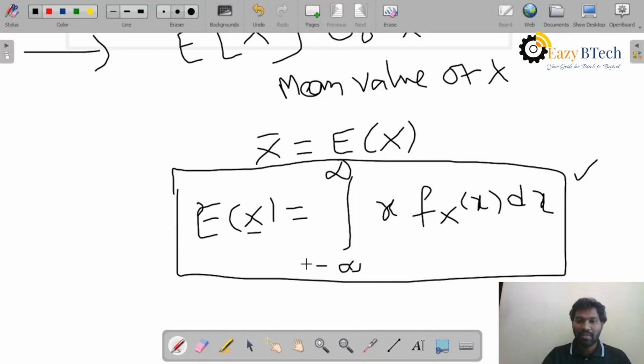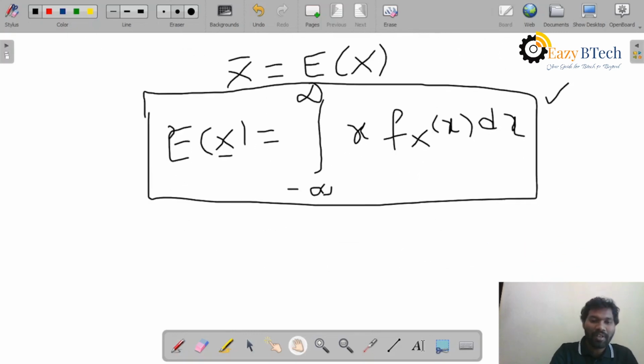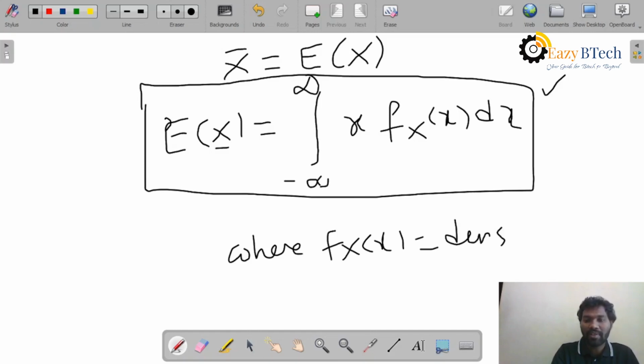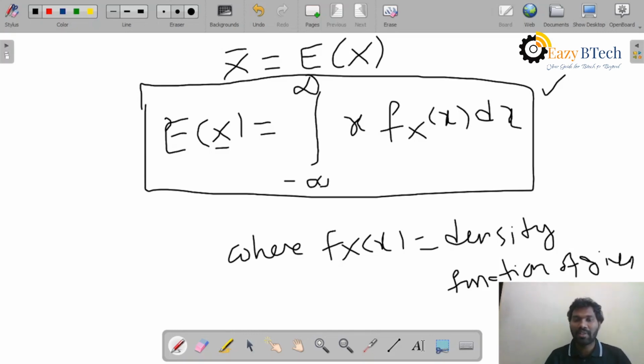So the formula is the integral from minus infinity to infinity of x into f(x) dx, where f(x) is what we already know. f(x) is the density function of the random variable. f(x) is the density function of the given random variable.